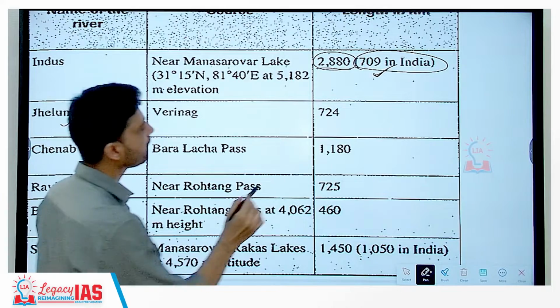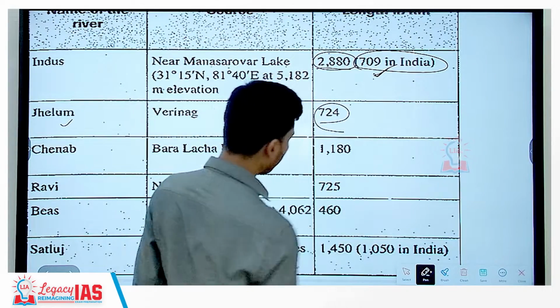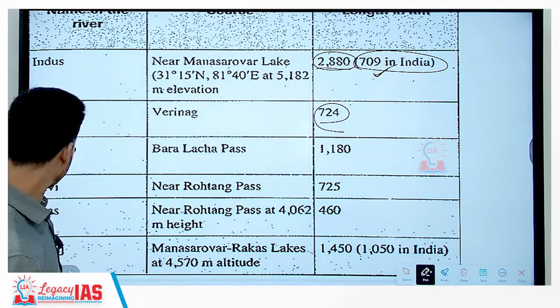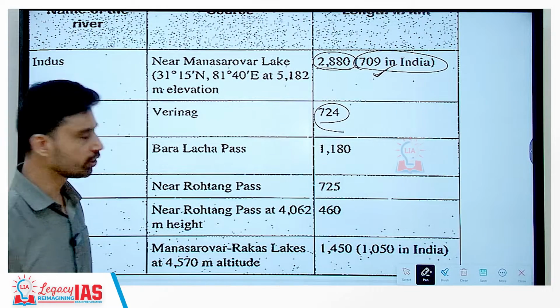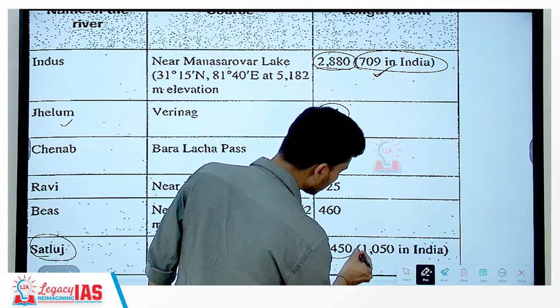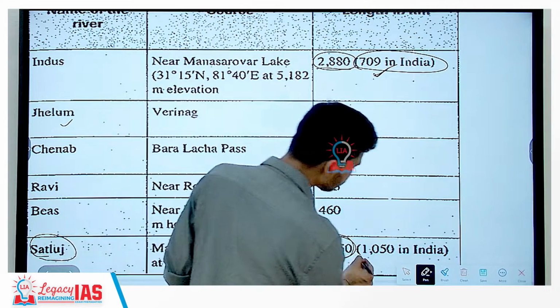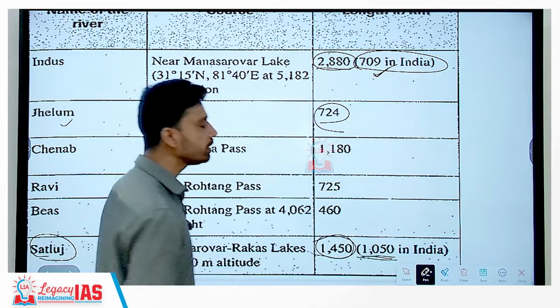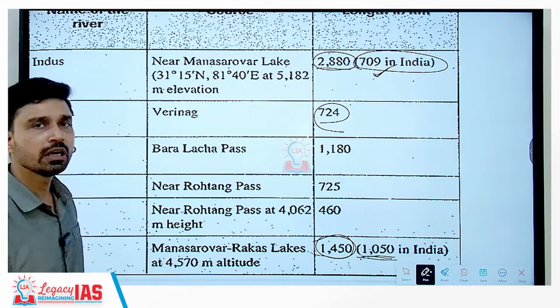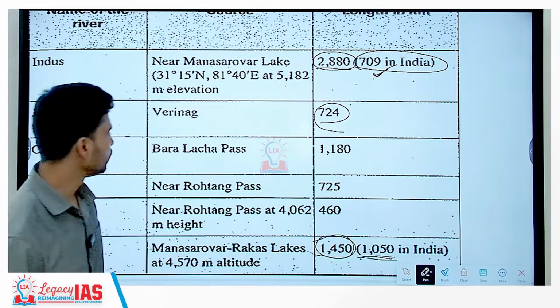Jhelum has a length of 724 kilometers. And then the longest tributary I told you is Satluj, which has a length of almost 1450 kilometers, out of which almost 1050 kilometers lies in India, remaining 400 kilometers lies in Pakistan and Tibet together.